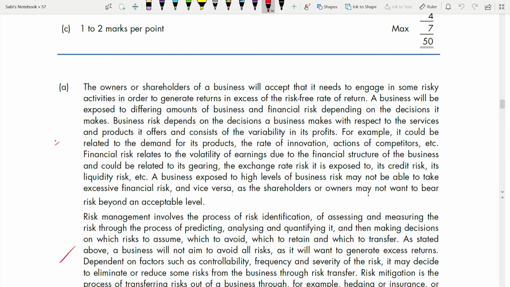Now, a business will be exposed to different amounts of business and financial risk depending on the decisions it makes. So business risk depends on what? What is business risk? It depends on the decision a business makes.